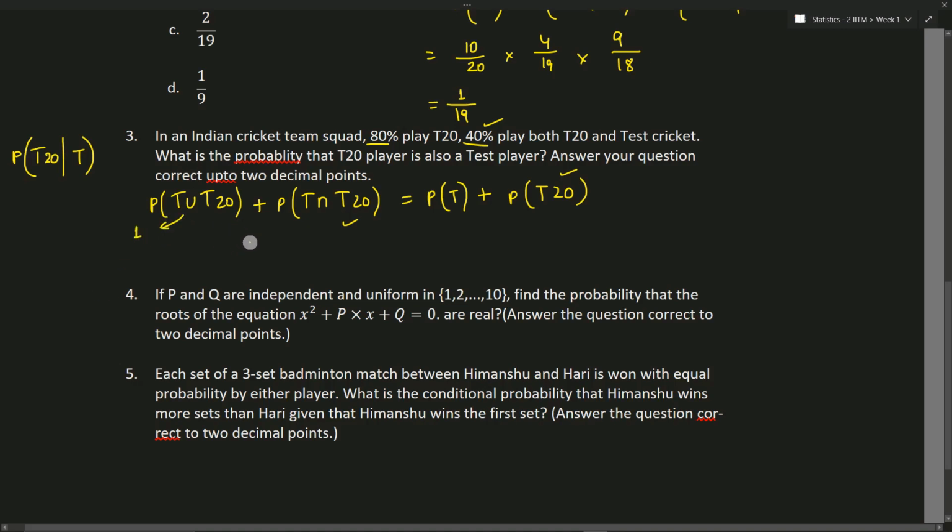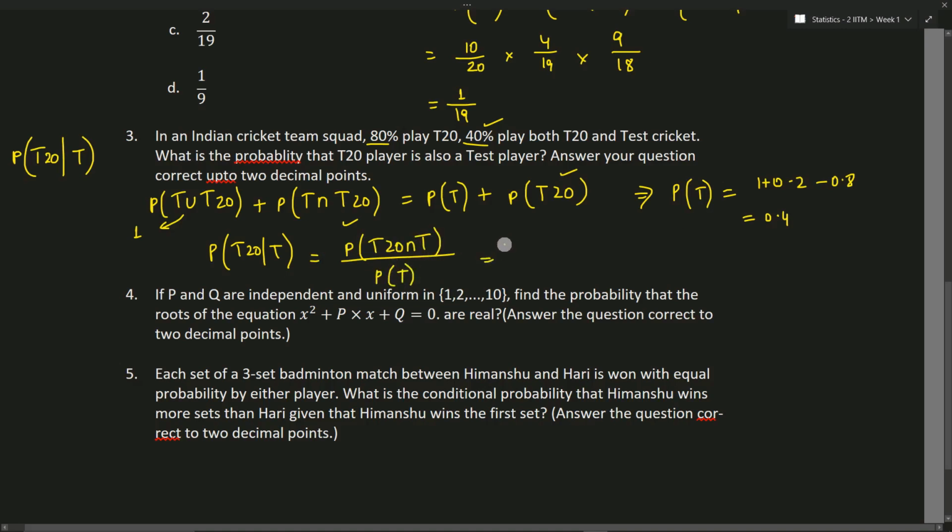By simplifying, we can find the value of P of T, which is equal to 1 plus 0.2 minus 0.8, that is equal to 0.4. Now the probability of T20 given T is equal to the probability of T20 intersection T divided by the probability of T. So this is nothing but 0.2 divided by 0.4, that is 1 by 2 or 0.5.